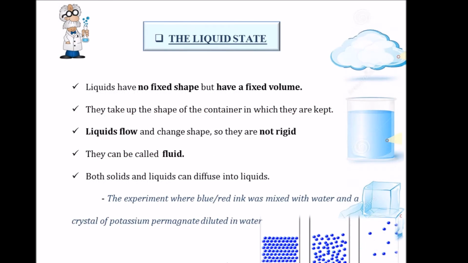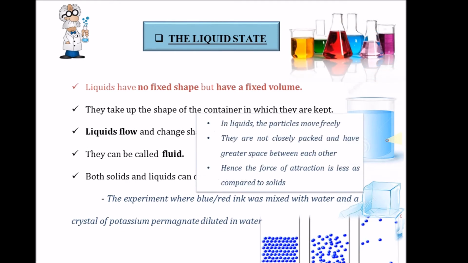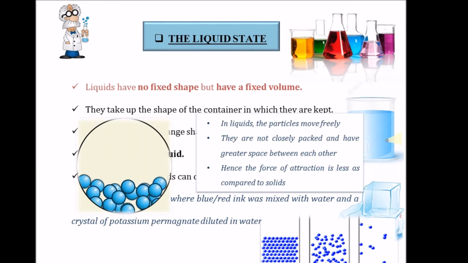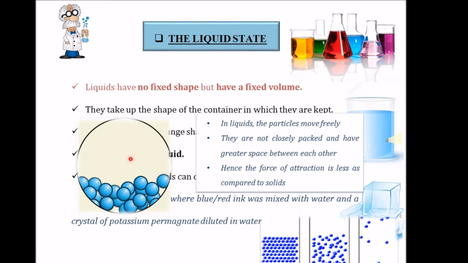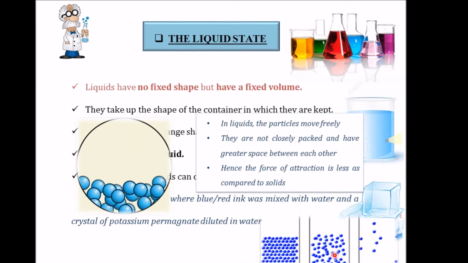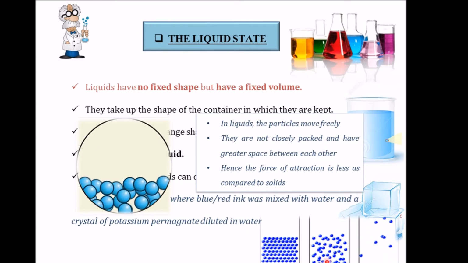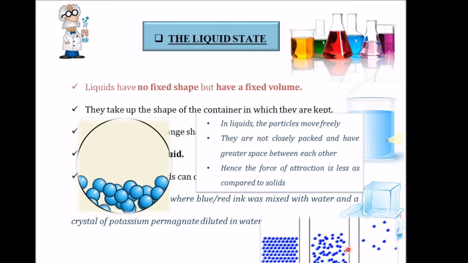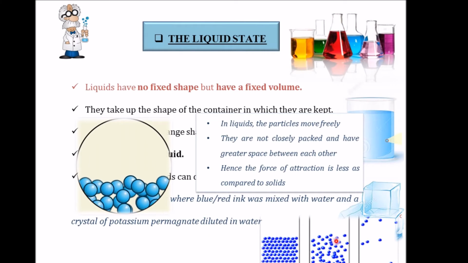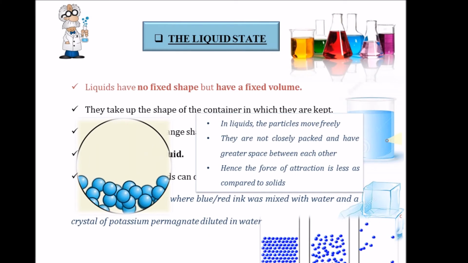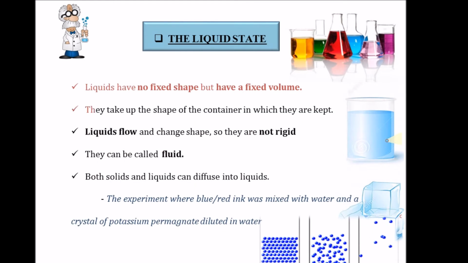The next state of matter is the liquid state. Now the properties of liquids are that they have no fixed shape but have a fixed volume. Now why is that? It's because in liquids the particles move freely. They're not closely packed like those of solids and they have greater space between each other. And hence the force of attraction is less as compared to that of solids. And that is why they have no fixed shape, but they do have a fixed volume. Now liquids take up the shape of the container in which they are kept.